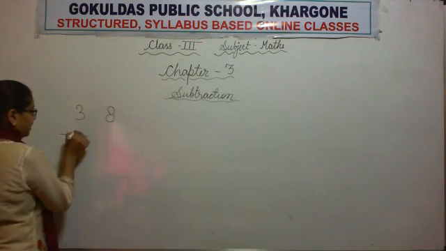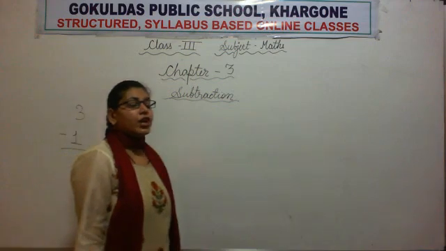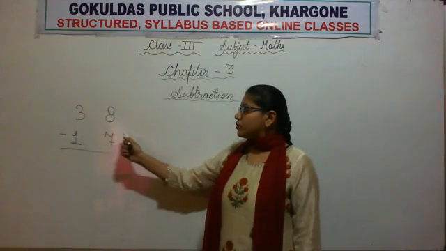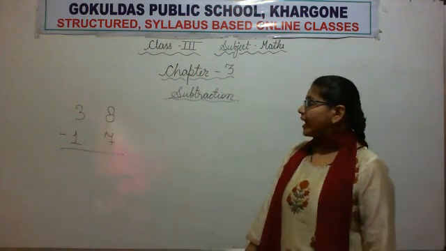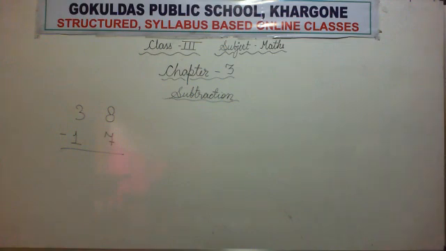38 minus 70. So all of you, first of all draw 8 sticks. We will remove ones from ones and tens from tens. Okay. So draw 8 sticks. Yes, I am watching you all. Draw 8 sticks.